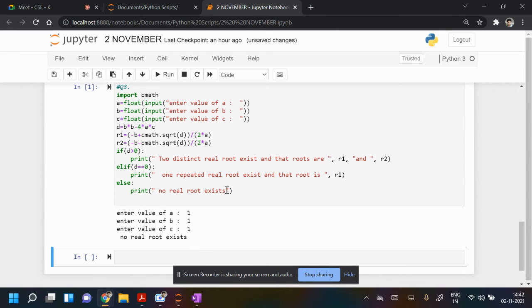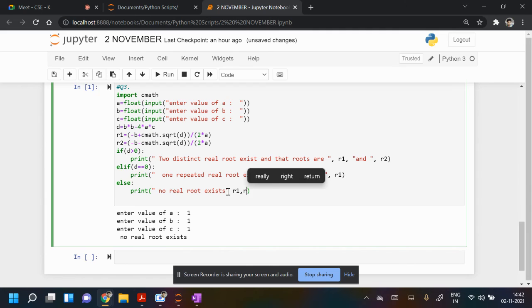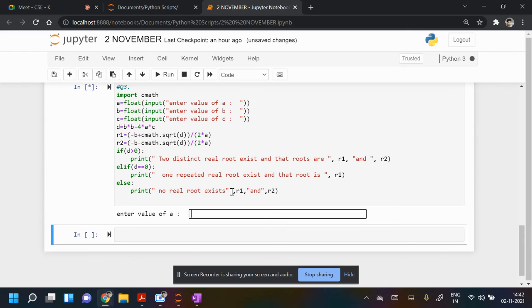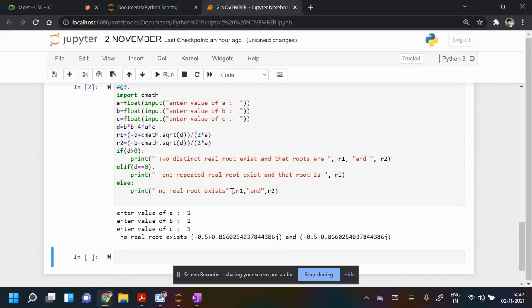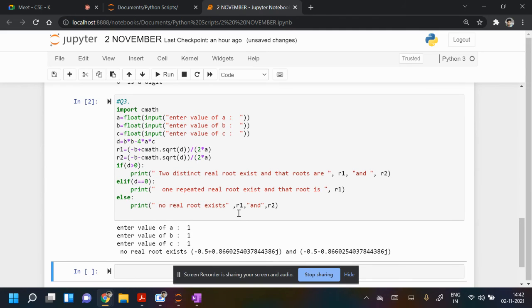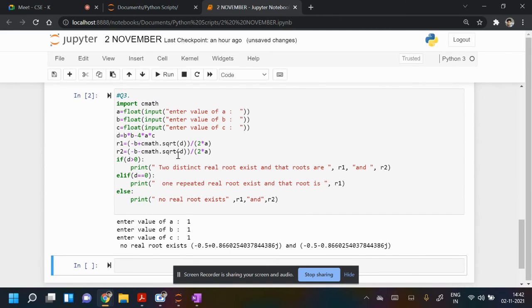Okay, and here, if you want, can we calculate r1 and r2? Okay, so it is giving complex roots also. So instead of calling the math function, we are calling the cmath function.